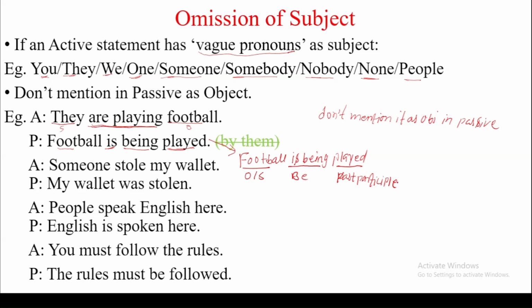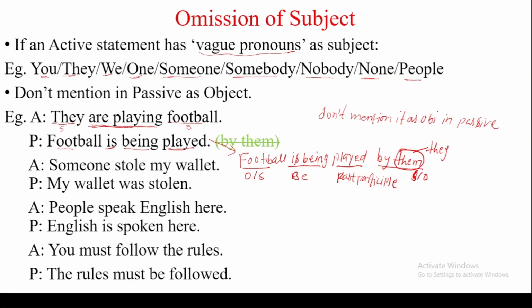Now what we have to do is use by plus subject as object, but the subject is they, so it will be them. In general, we write subject as object, but this subject they, its subjective case is they.